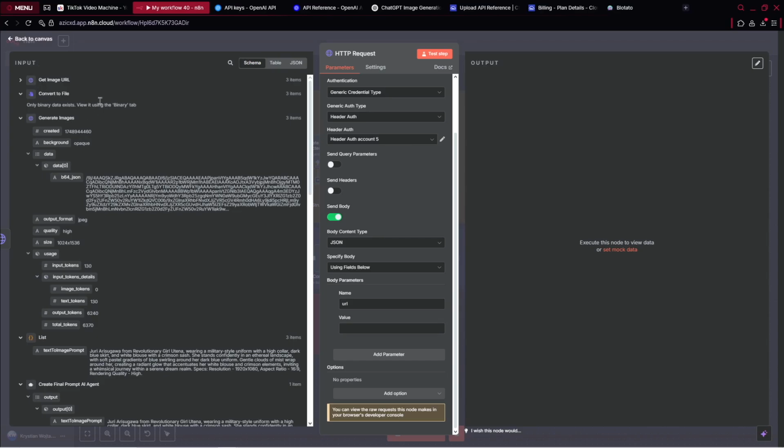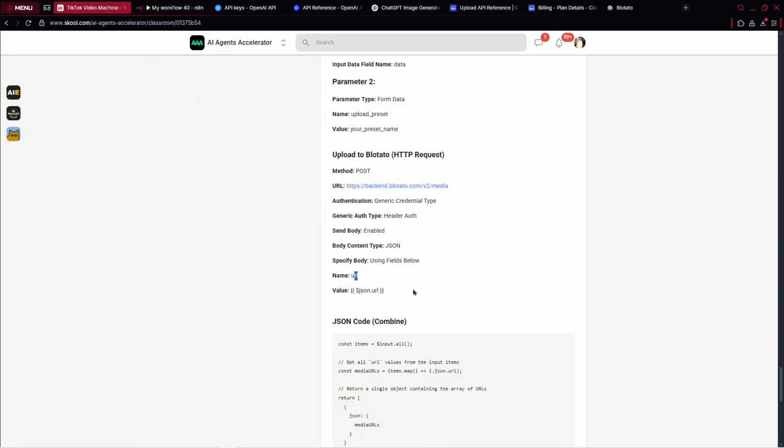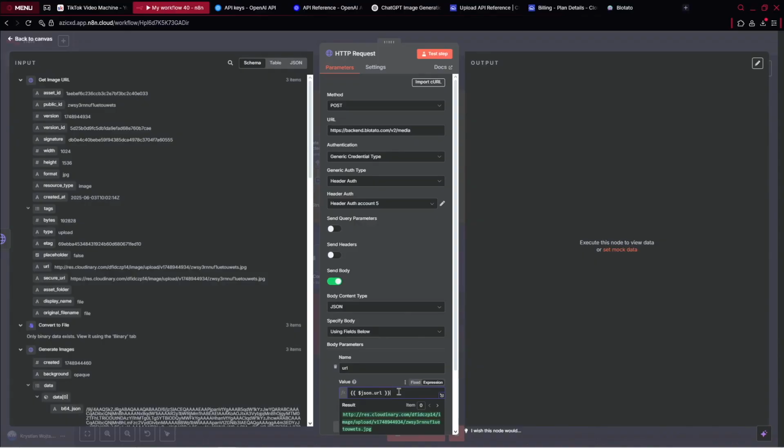For this case, what we can do is go over to our step, which is get image URL, and drag and drop our URL. Also, you've got this entire value here inside our community, so if you just paste it there, it works. And we can even rename it as upload to Blotato.